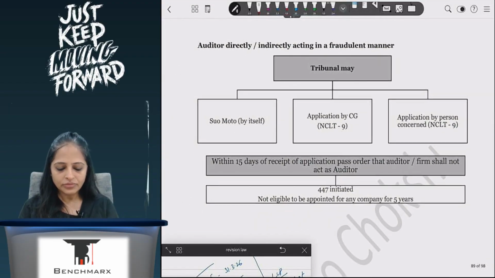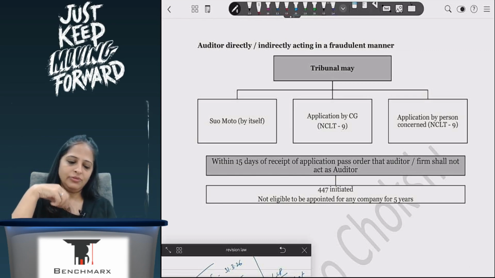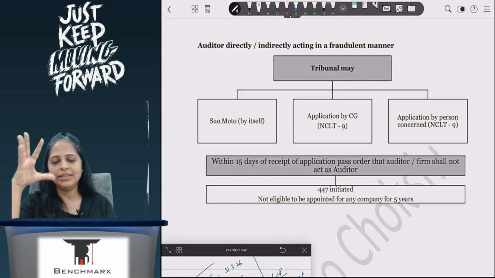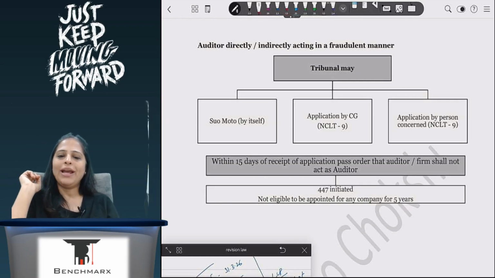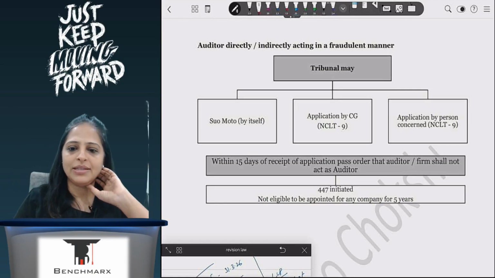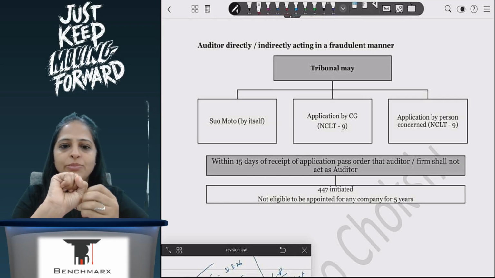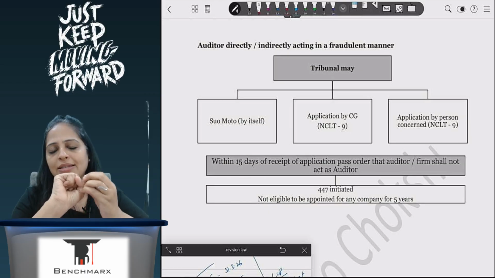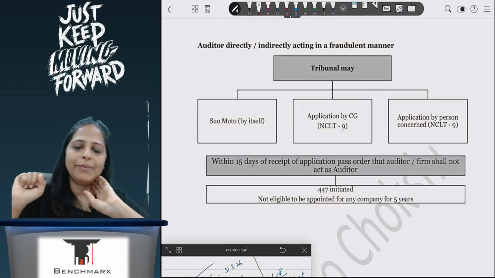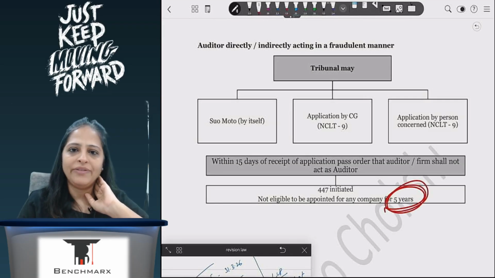Now, acting in a fraudulent manner. Auditor is acting in a fraudulent manner. Tribunal will come to know by itself with its information sources that he is acting in a fraudulent manner, or an application will be made by CG, or an application can be made by any person concerned. The tribunal will pass such order as may be necessary, and then 447 will be applicable, and he will not be eligible for appointment for a period of 5 years.